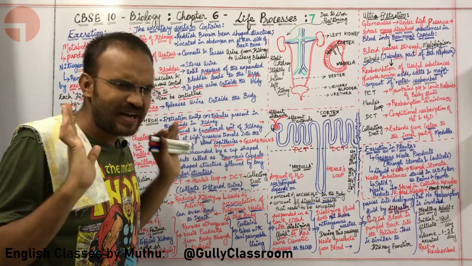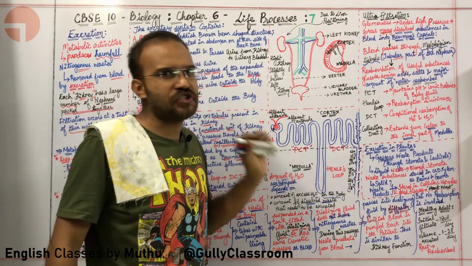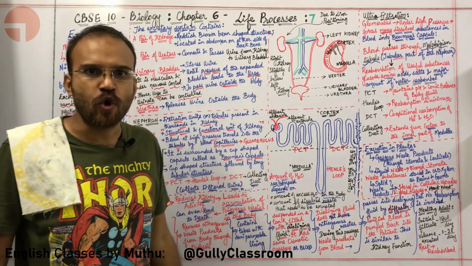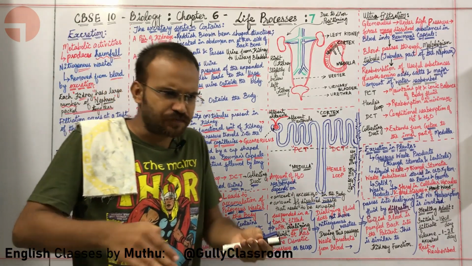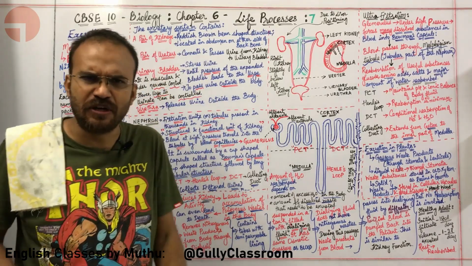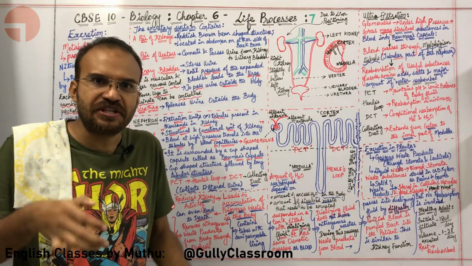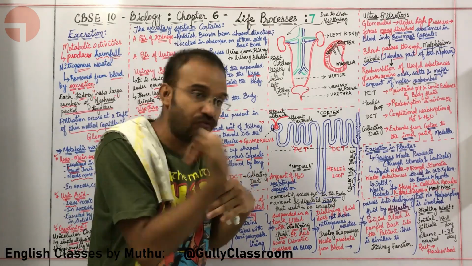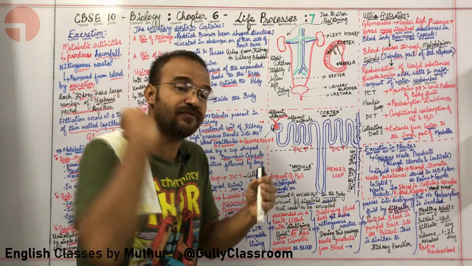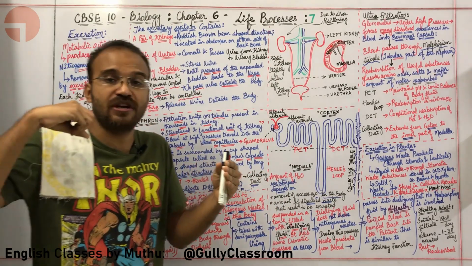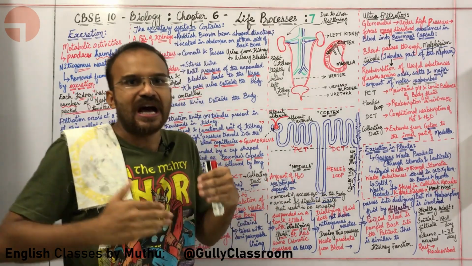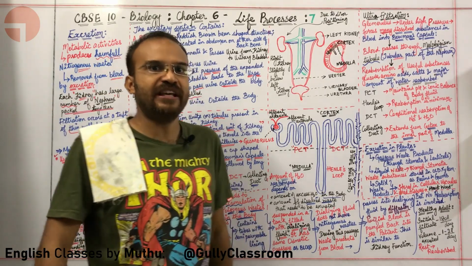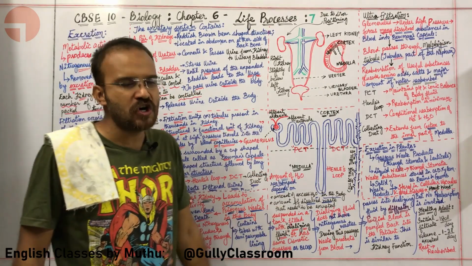Okay, sir. Finally, last point, homeostasis. The kidney helps in maintaining homeostasis. What is homeostasis? Homeo means, okay, stasis means stability. Our system needs a particular stability in order to function. It needs a particular amount of water to function. It needs a particular pH to function. It needs a particular amount of energy to function, and this is regulated by a lot of organs. But the kidney plays a major role in maintaining homeostasis.